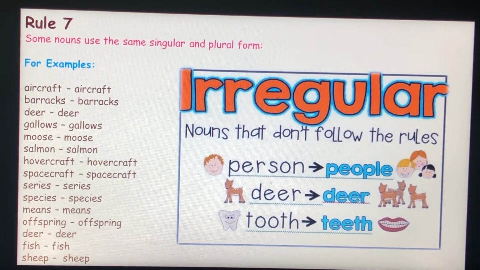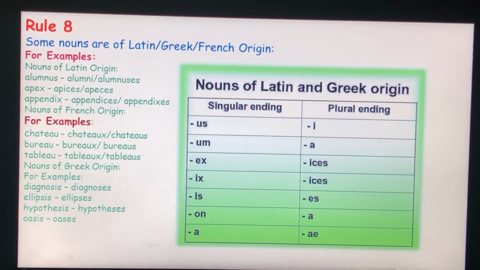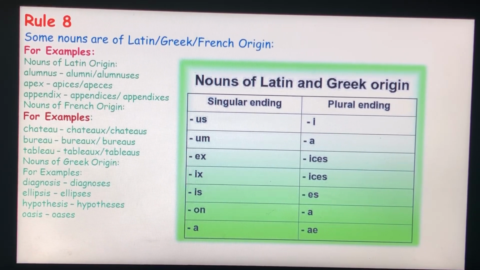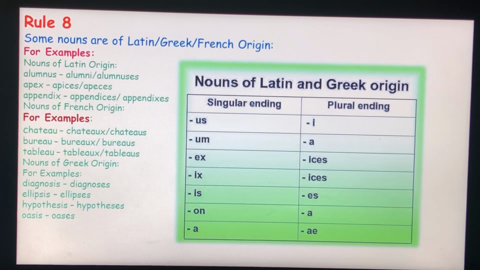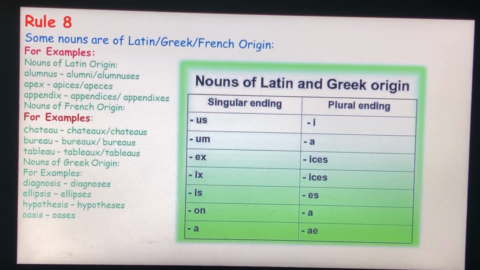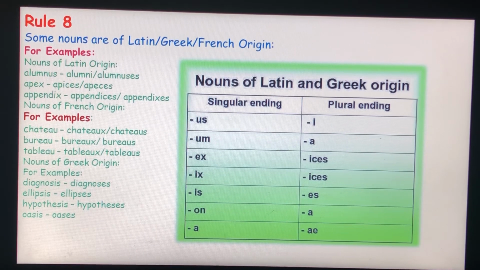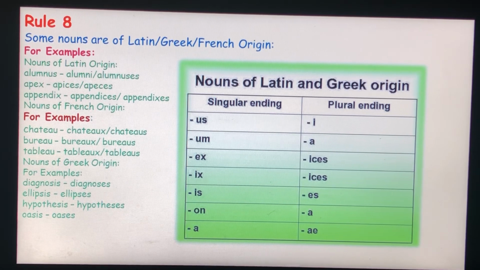Rule 8. Some nouns are of Latin, Greek or French origin. For example, nouns of Latin origin: alumnus will change to alumni or alumnuses in plural. Apex will change to apices or apexes. Appendix will change to appendices or appendixes. Nouns of French origin: bureau will change to bureaux or bureaus. Chateau will change to chateaux or chateaus.